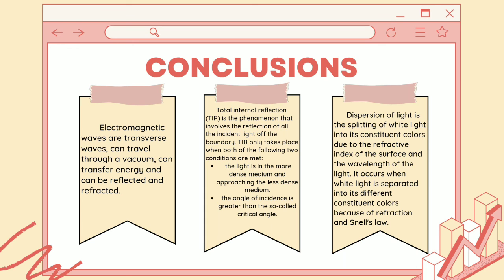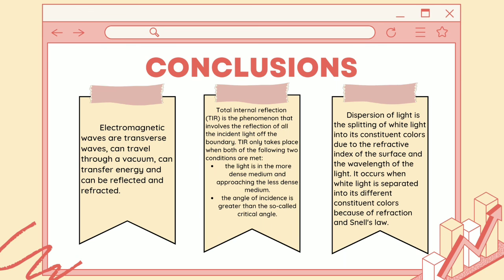Total internal reflection is the phenomenon that involves the reflection of all incident light off the boundary. TIR only takes place when both of the following two conditions are met. The light is in the more dense medium and approaching the less dense medium. The angle of incidence is greater than the so-called critical angle.